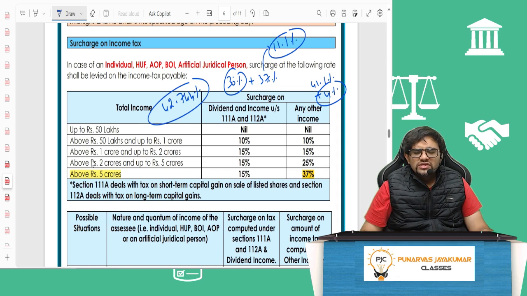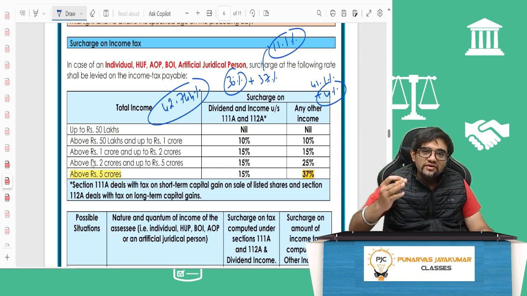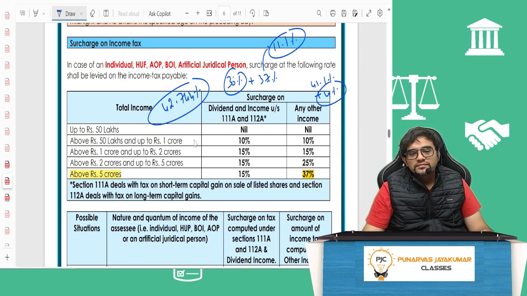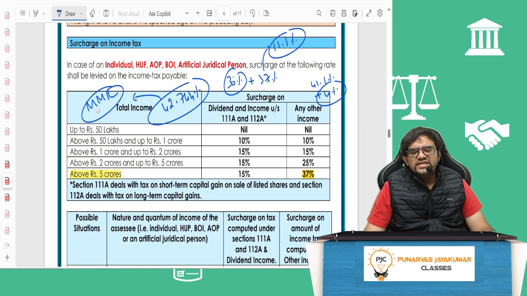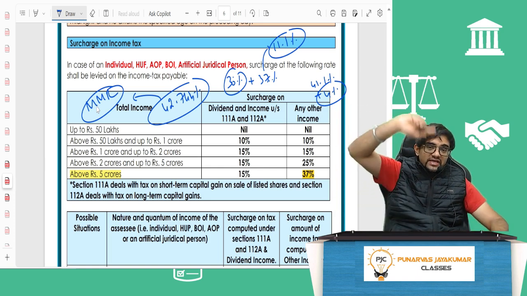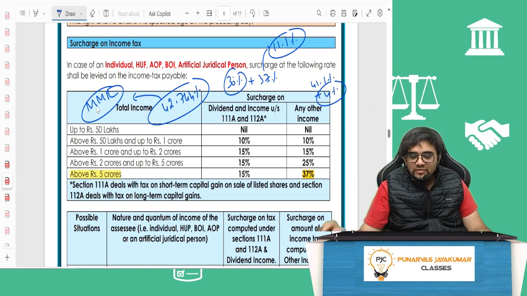A person who is earning more than 5 crores is paying how much, guys? 42.744% tax. Actually, this is called the maximum marginal rate, MMR. The highest tax paid by a person in the highest tax slab with the highest surcharge, the maximum amount, is how much? 42.744%.